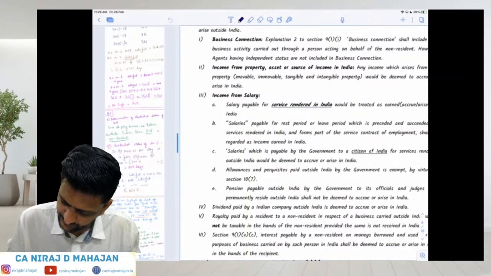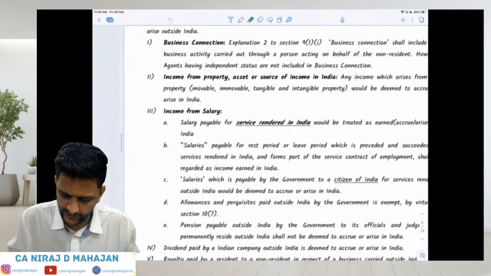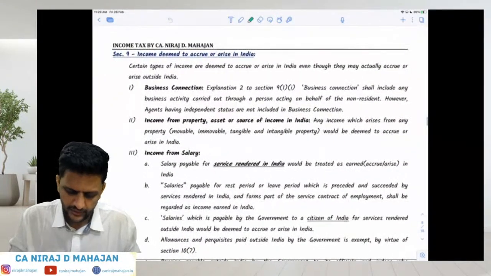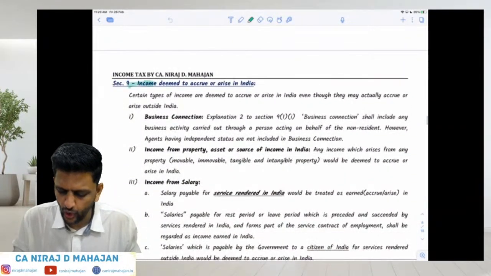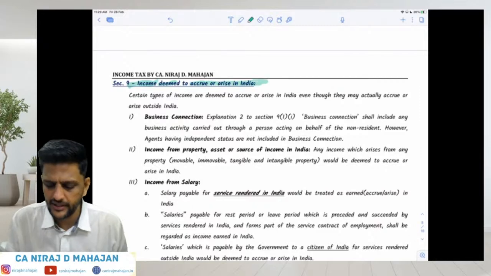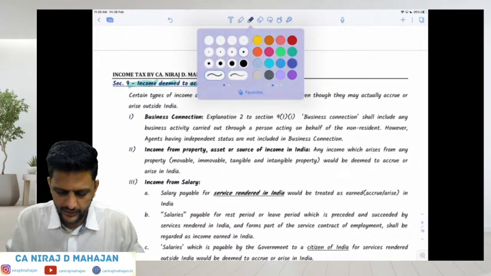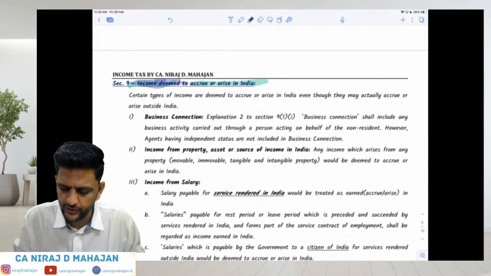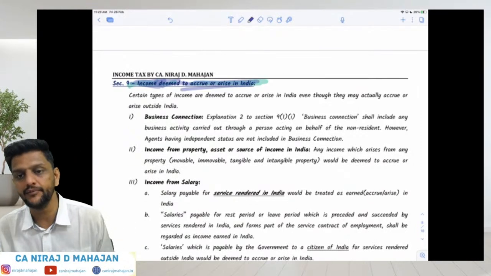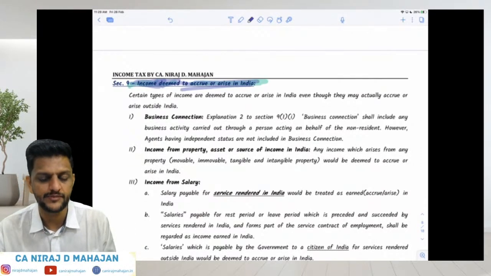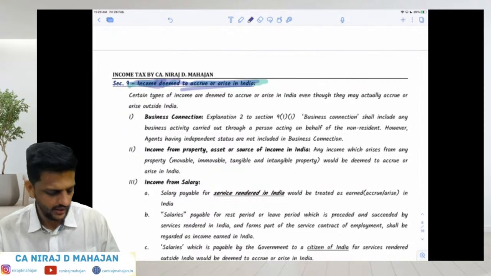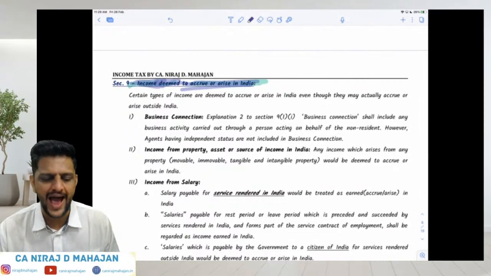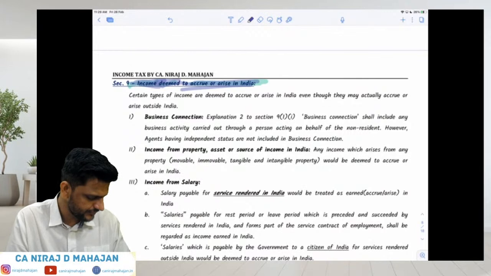Check. Over here, income from salary. Income deemed to accrue or arise in India means what? It is clearly given by income tax law that even if it seems or shows that it is arising outside India, it will still be deemed or considered as accruing in India. The source of income will still be considered as India. Understood or no? Clear? Yes?